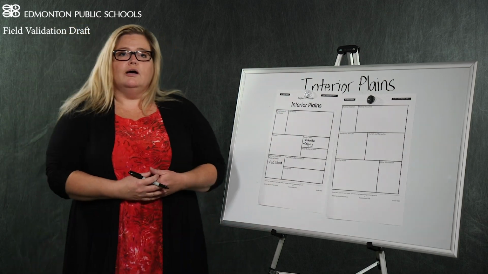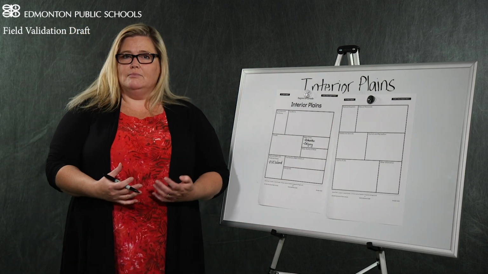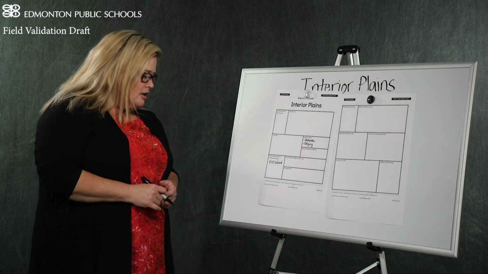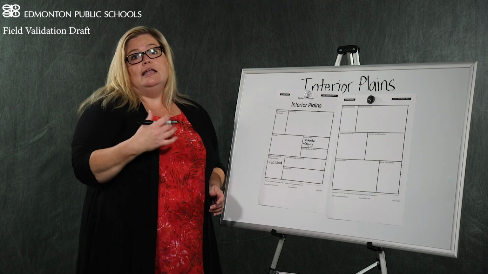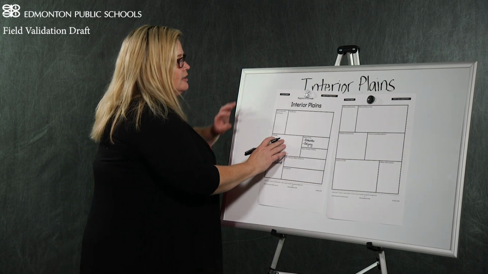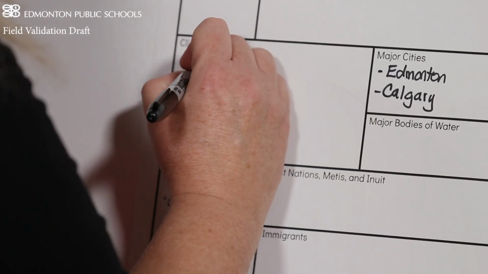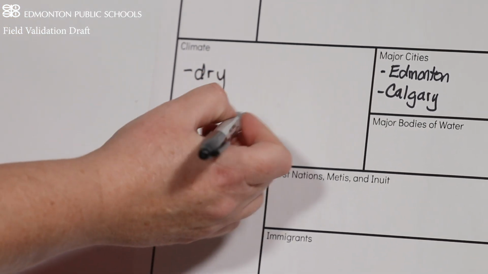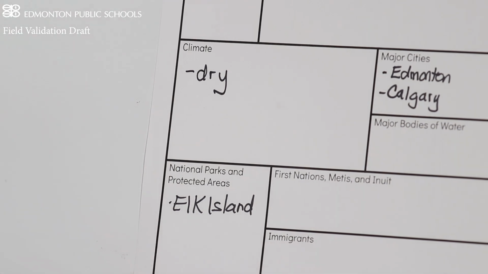As I'm reading through, I might read some things about the climate, how we tend to have a fairly dry climate. A dry climate does not mean we never get rain, but we're not in a rainy area, so we have a dry climate. And as I notice more things, I could place some more jot notes down there.